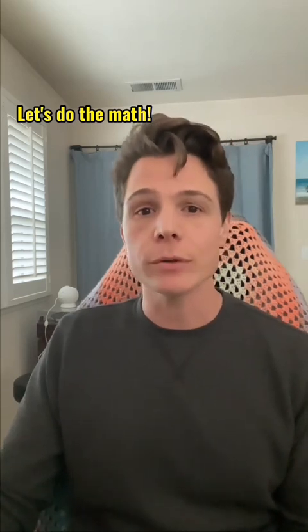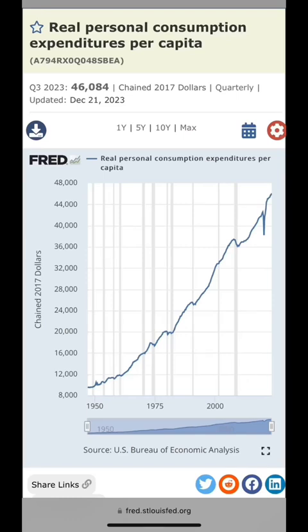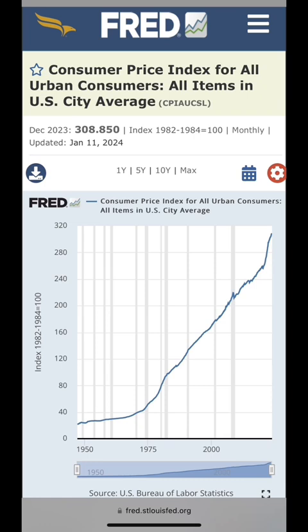First, let's gather two sources of data. The first data source is called Real Personal Consumption Expenditures Per Capita. The second data source is called Consumer Price Index for All Urban Consumers. Next, let's use those data sources to populate some variables that we're going to need to know.